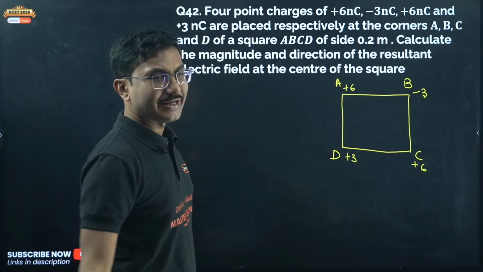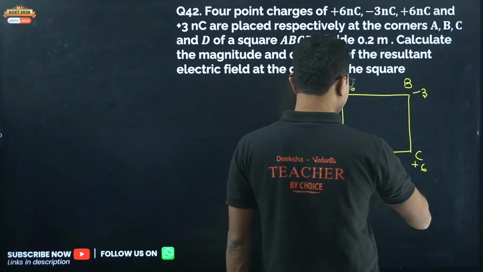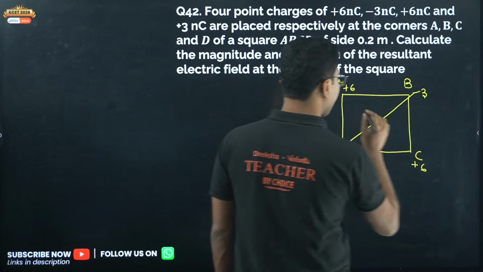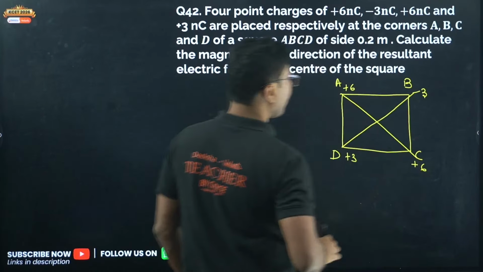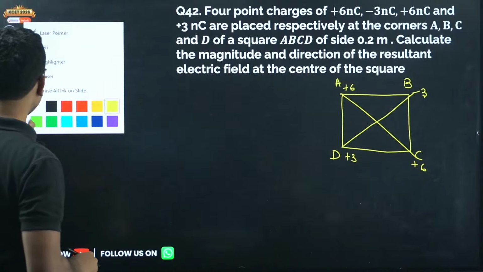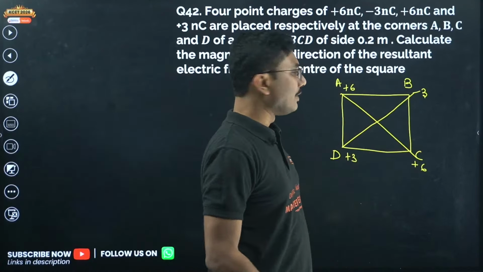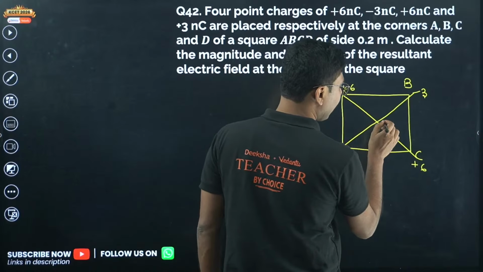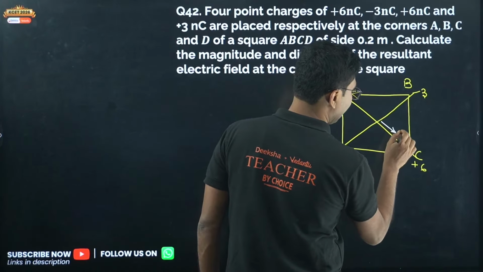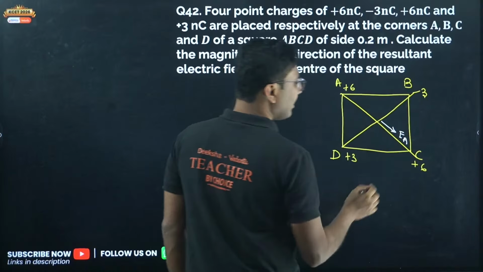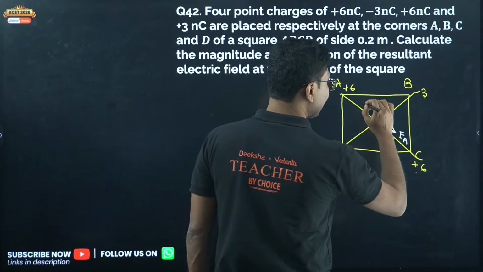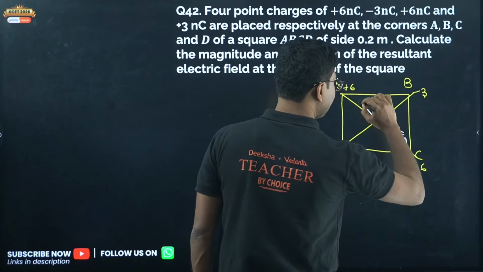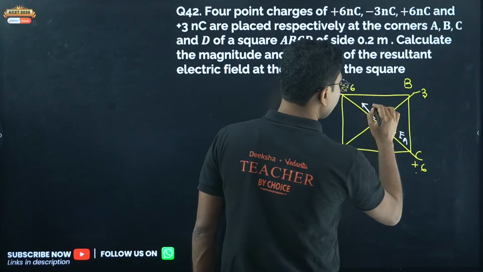Now the question is very interesting. Even though it looks difficult, actually it is not. You have to join the corners. Now you see that at the corners A and C we have plus 6 and plus 6. Due to the plus 6 at A, the electric field will be in this direction, that is EA. And due to the plus 6 at C, the electric field will be in the opposite direction along the diagonal, and it will be EC.